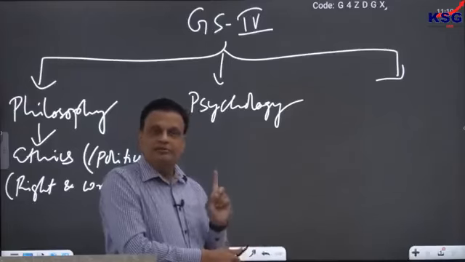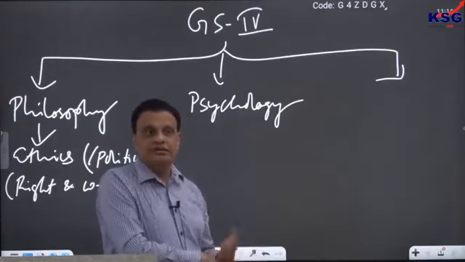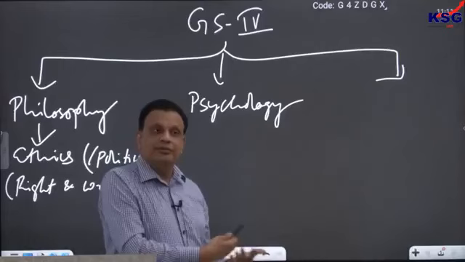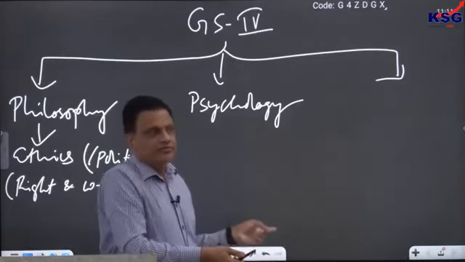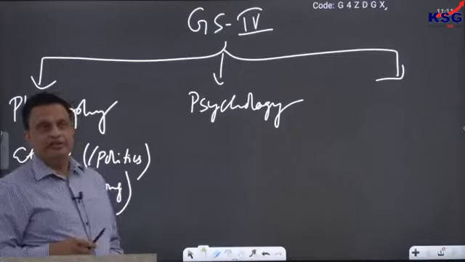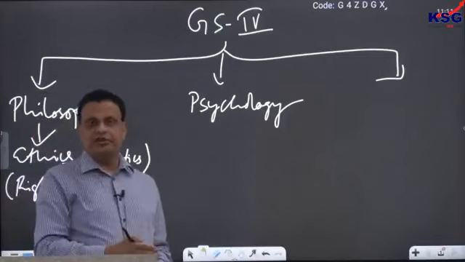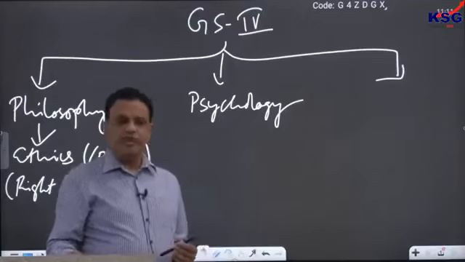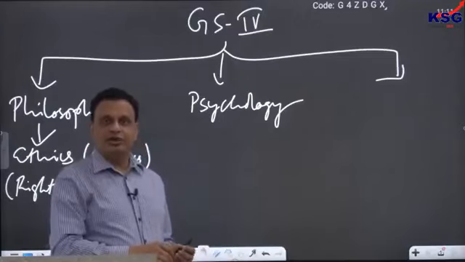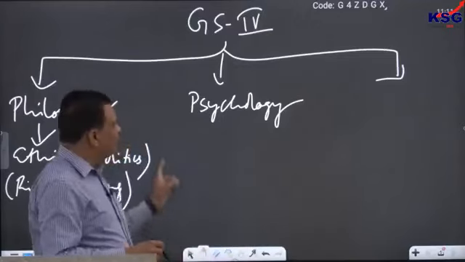So, all the earlier philosophers like Aristotle, or John Stuart Mill or David Hume, Immanuel Kant, they were all psychologists also. But in the last 150 years, psychology has been separated from philosophy and it has been studied or looked at as a new science of human knowledge, human behavior in a way. So, that is what psychology is.